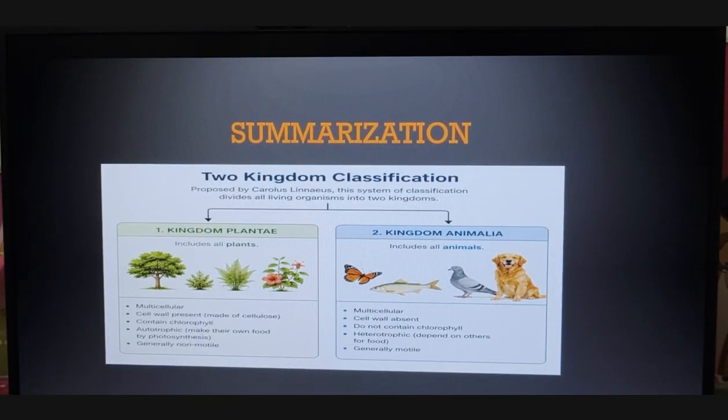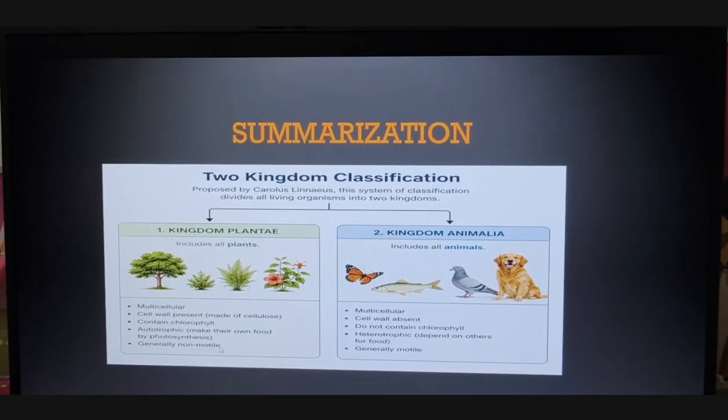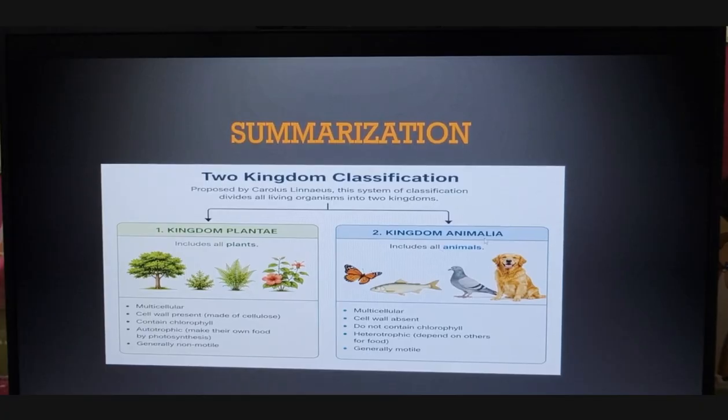So, a summarization of the two kingdom classification, which includes kingdom Plantae and Animalia. Kingdom Plantae are multicellular. It has a prominent cell wall which is made up of cellulose. It contains chlorophyll, it can prepare its own food, and they are generally non-motile. Non-motile means in locomotion, it doesn't move. And coming to kingdom Animalia, multicellular, cell wall is absent, we don't have chlorophyll, heterotrophic mode of nutrition, generally motile, which means we can move. So in the upcoming video, we shall discuss the 5 kingdom concept and its limitations.